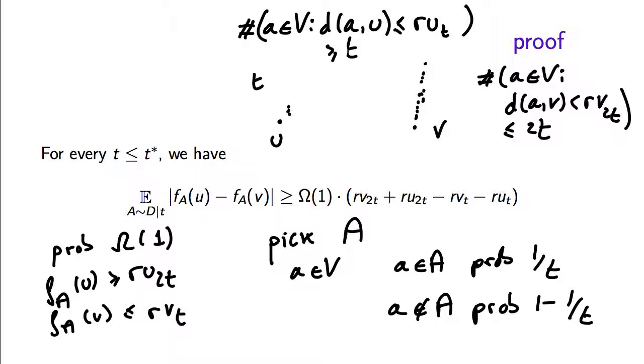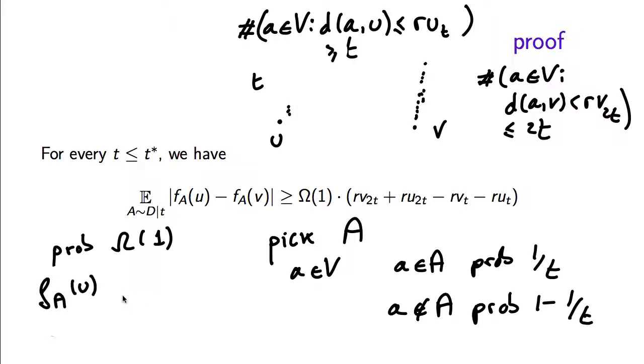And that means that their contributions to the expectation can be added up without double counting anything. So when with constant probability we are avoiding all the 2t elements closest to V, and we are hitting some of the t elements closest to U, then FAU is going to be smaller than RUt, and FAV is going to be bigger than RV2t. So that when this event happens, this difference is at least RV2t minus RUt.